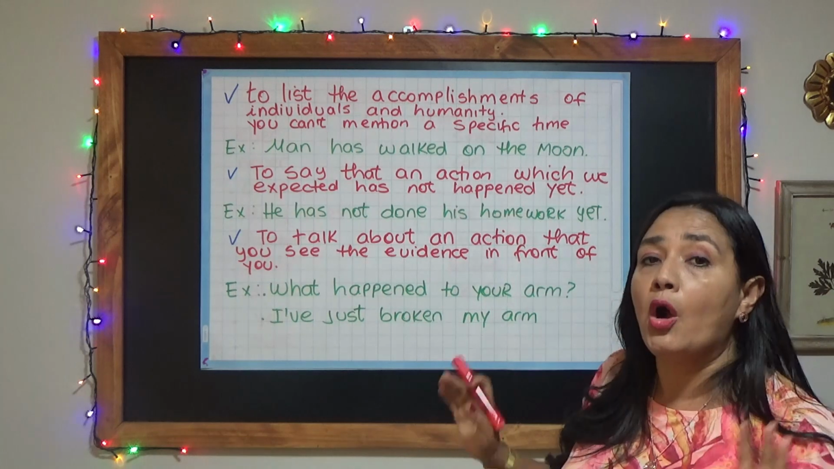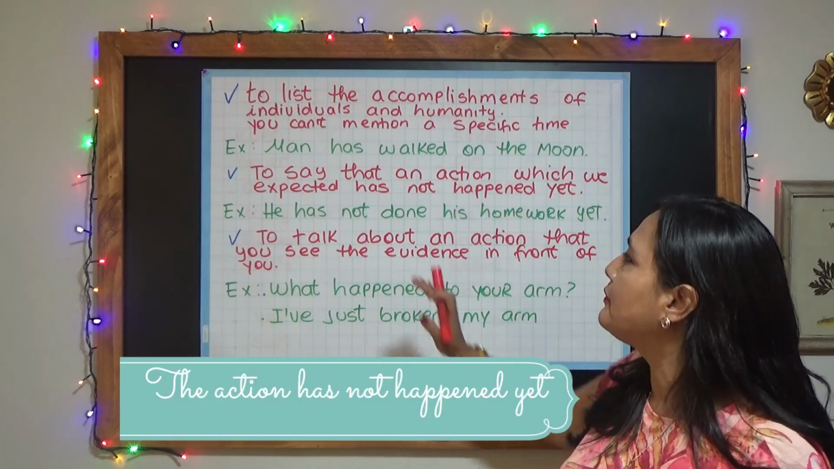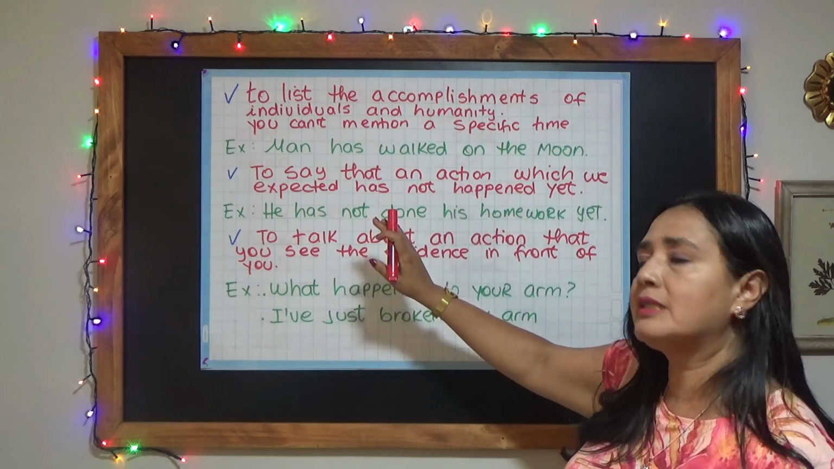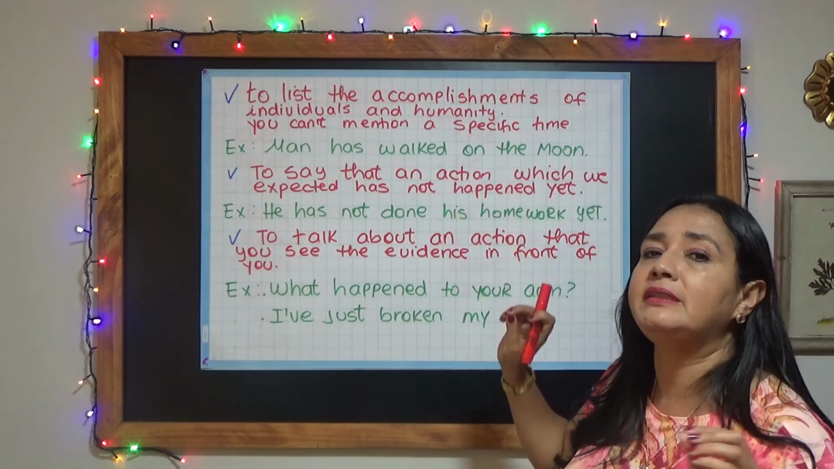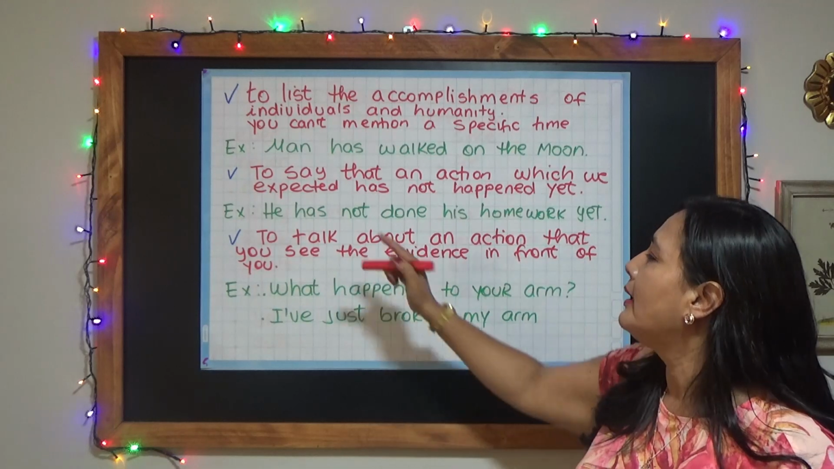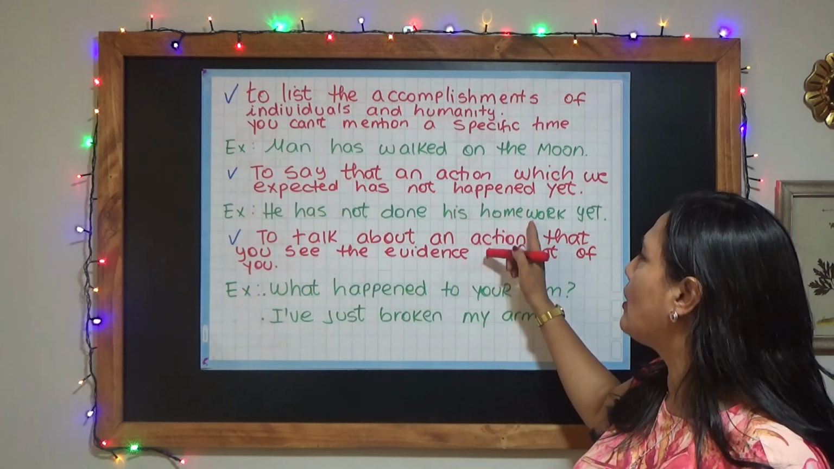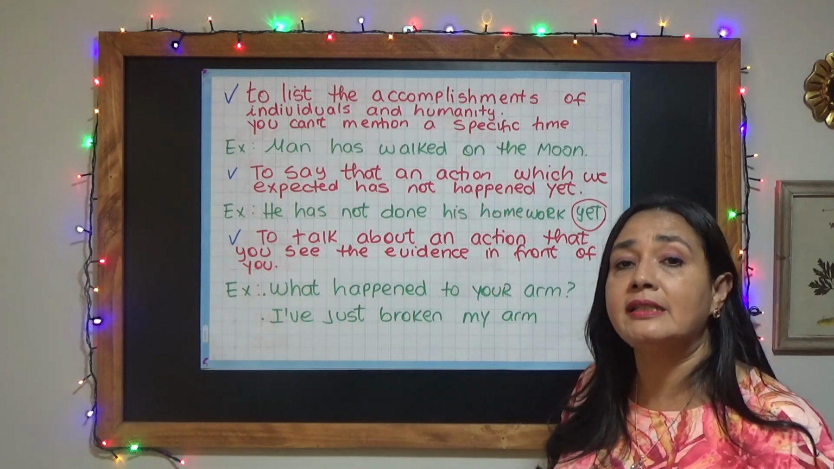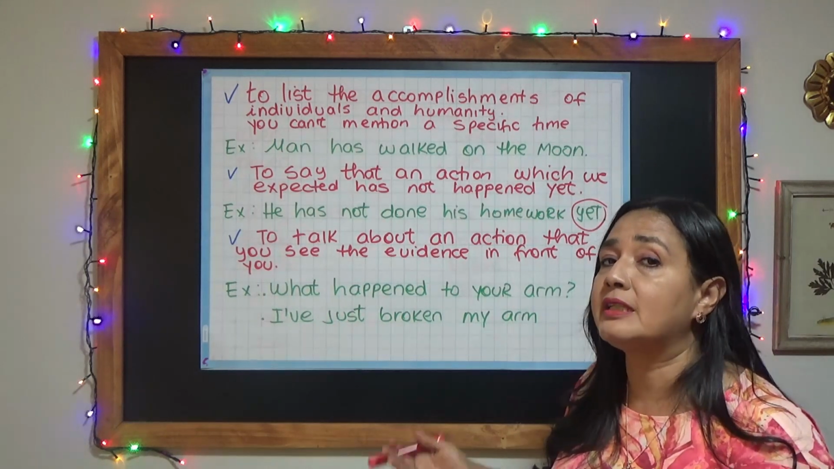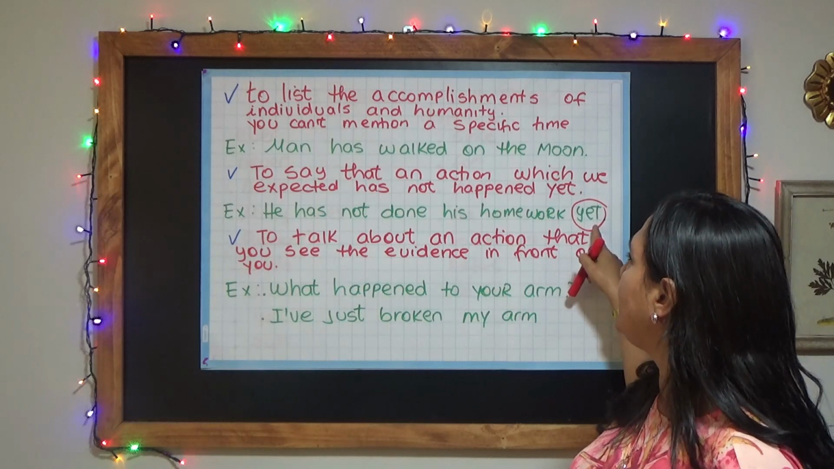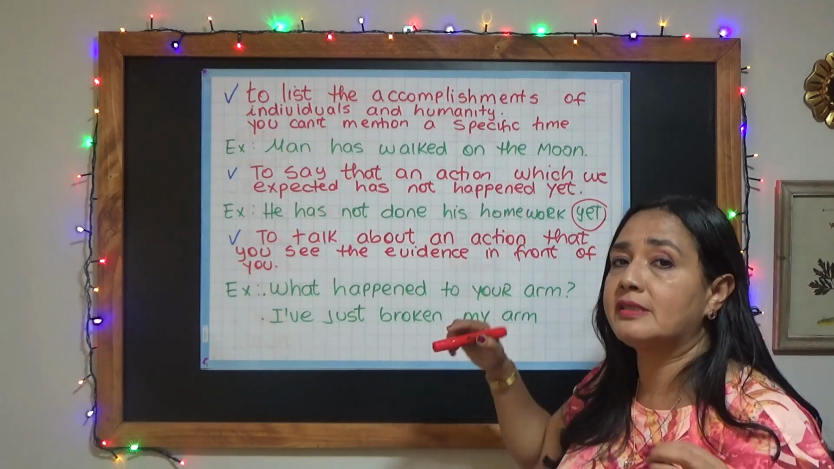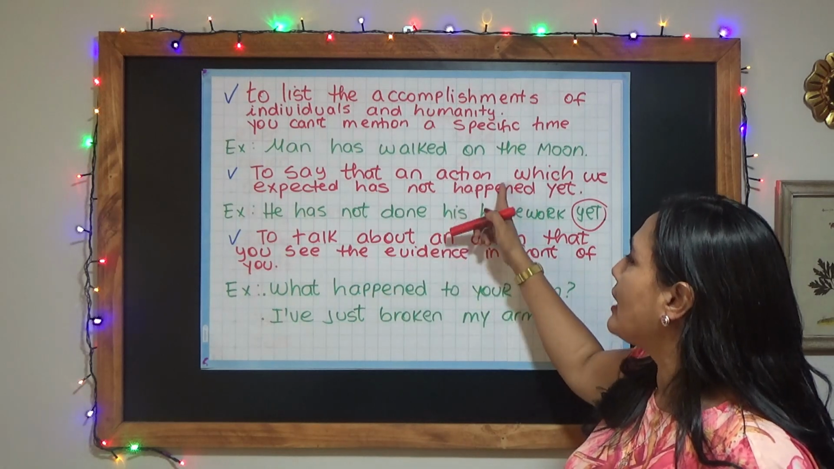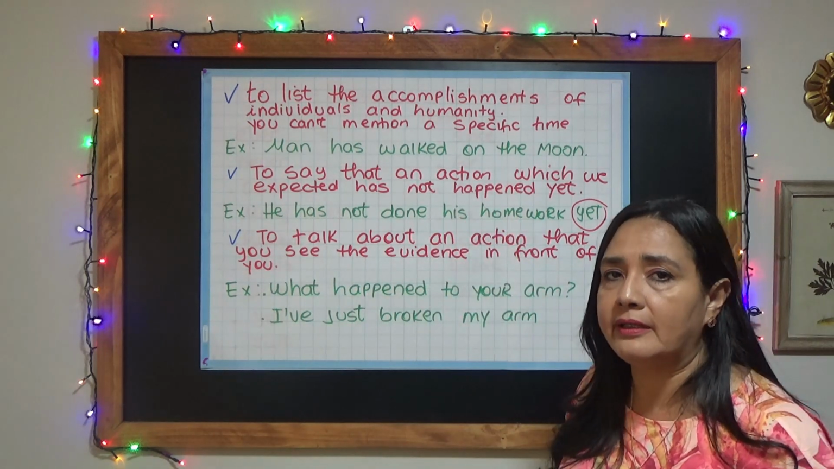All right. Also, we use the present perfect to say that an action which we expected has not happened yet. For example, he has not done his homework yet. And also, yet is an indicator of the present perfect. Normally, it goes in negative sentences to express that the action has not been completed.